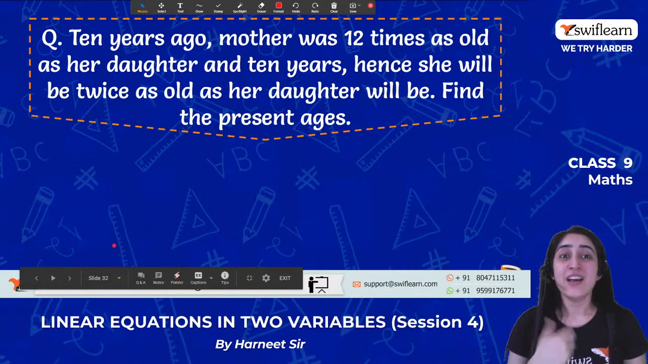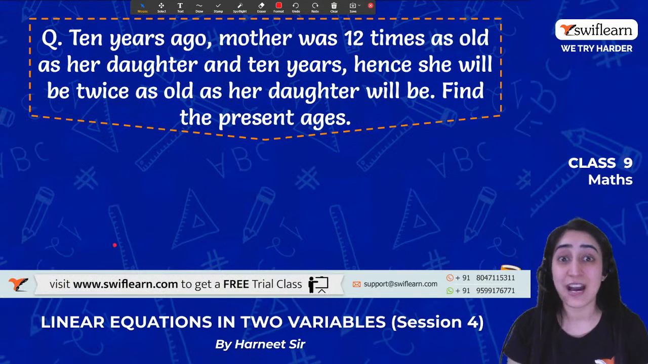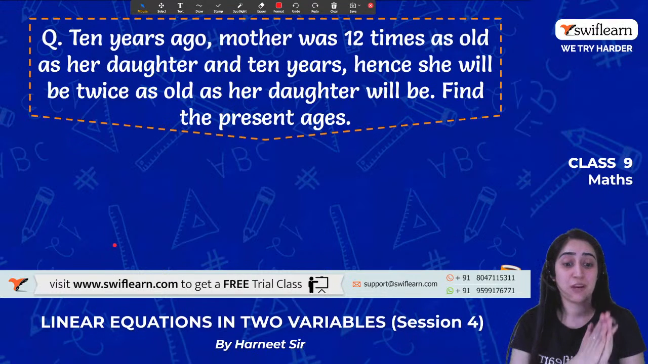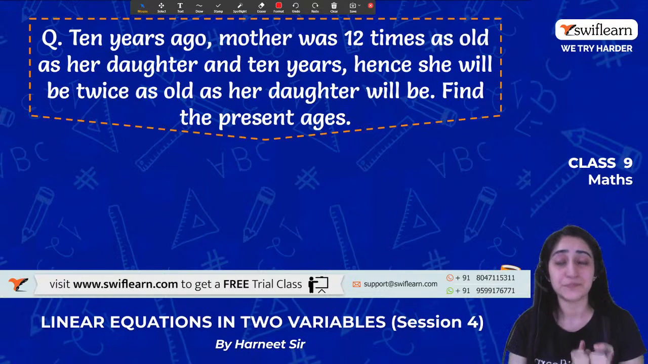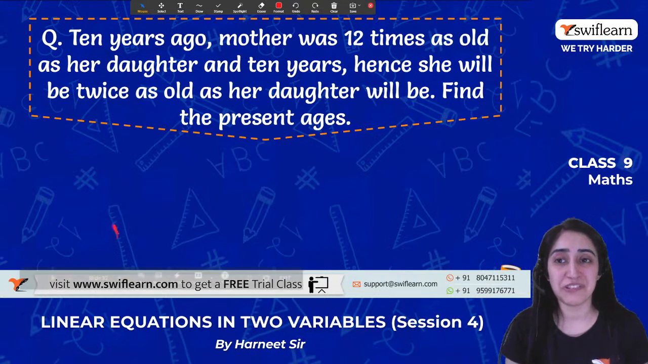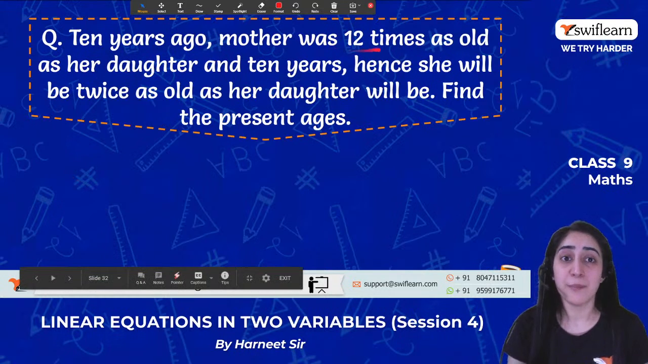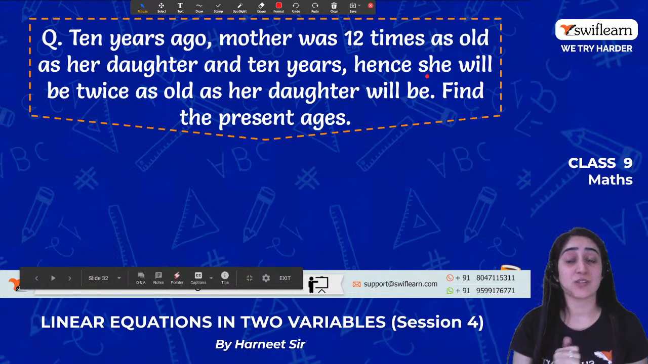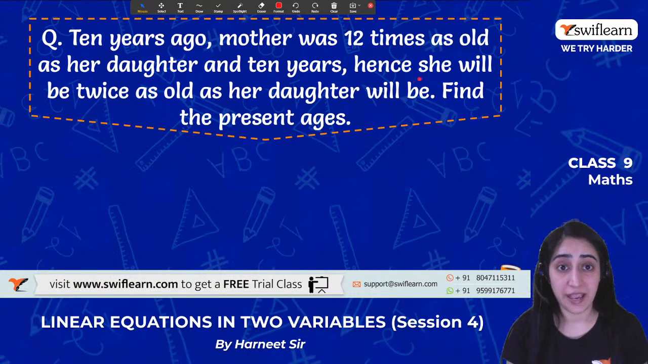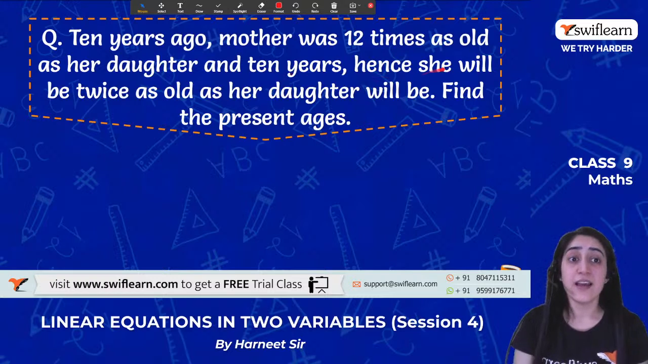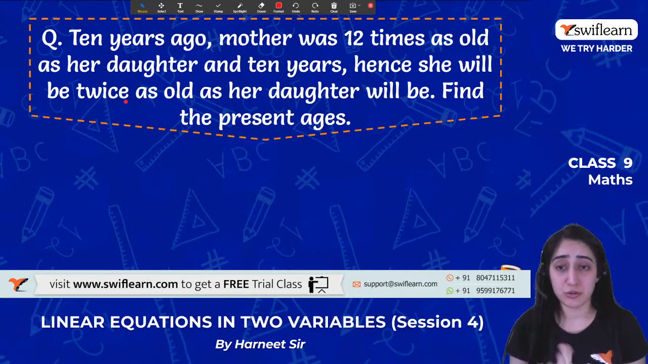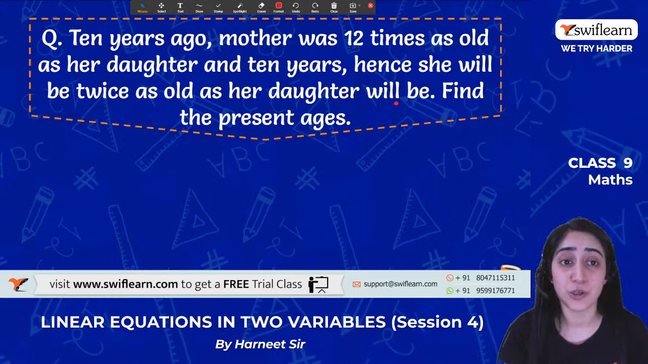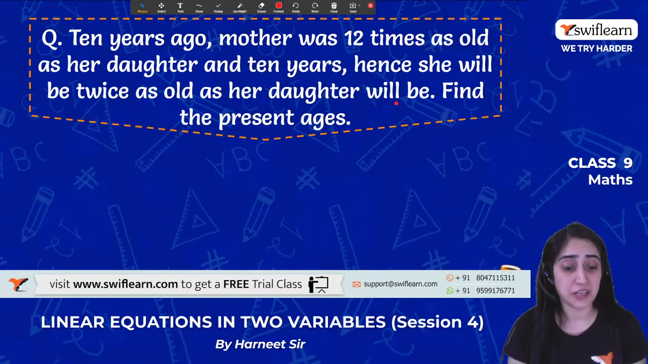Okay, so here's another question. Now I'll not make the equation for this one. I want you to make the equation and give me the answers, okay? So the question is: 10 years ago, the mother was 12 times as old as her daughter. And 10 years hence she will be twice, meaning 2 times, as old as her daughter will be. Find the present age.